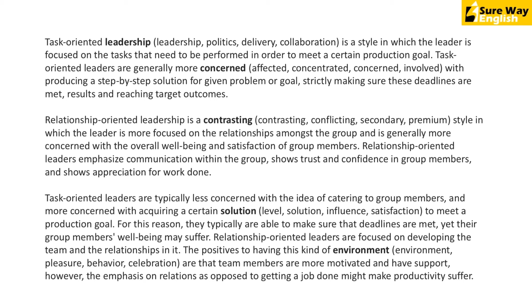The next one, relationship oriented leadership, is a blank style in which the leader. Now, to answer this correctly, you have to understand what they are doing in this passage. So in this passage, they first talked about one leadership style, which was task oriented leadership, and now they are talking about a second leadership style, which is relationship oriented leadership. So essentially, they're comparing, or in other words, they're contrasting. Okay, that how it compares with how it's different from. So that's why the right option here is contrasting.